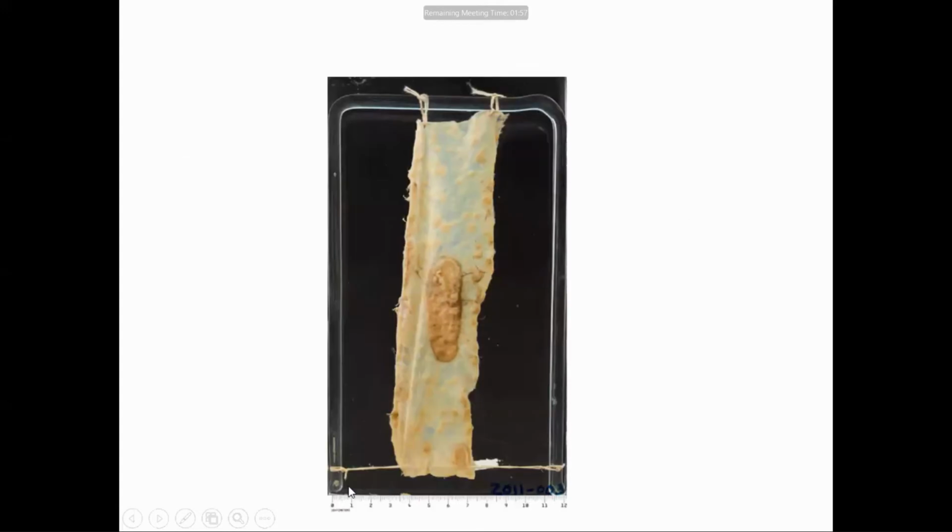Now this is an enlargement of Peyer's patches. See, this is the small intestine, and these are longitudinal, raised above the mucosal surface. This is enlargement of Peyer's patches in early cases of typhoid.